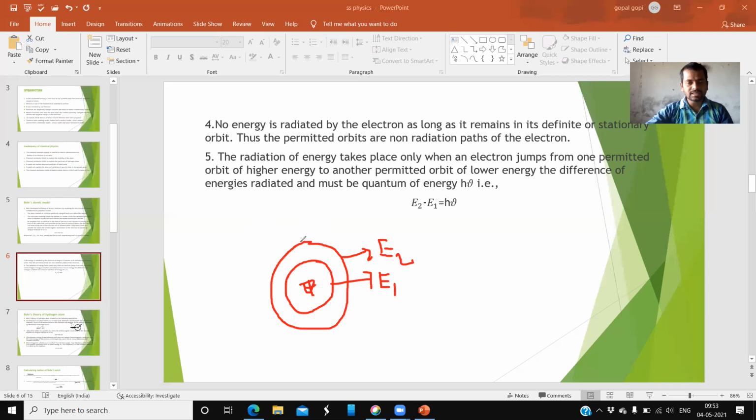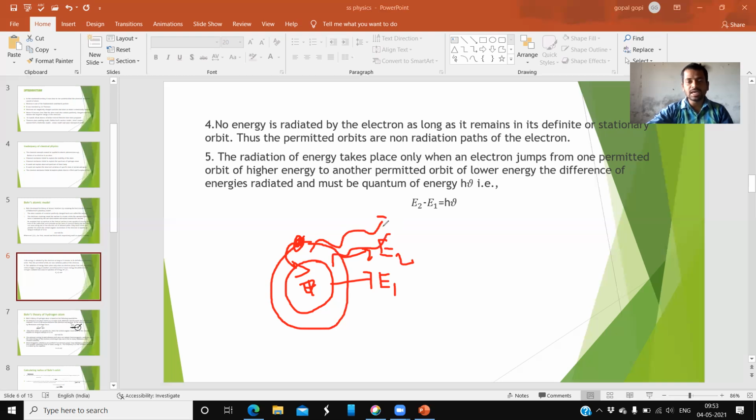Suppose one electron is continuously revolving in space. When it jumps from this energy level to this lower energy level, in this orbit, then energy is radiated, energy is emitted.